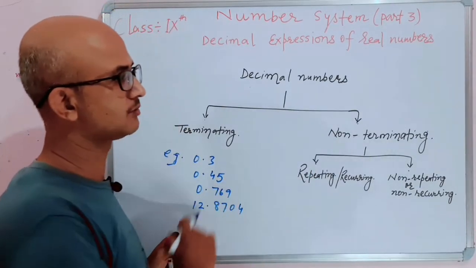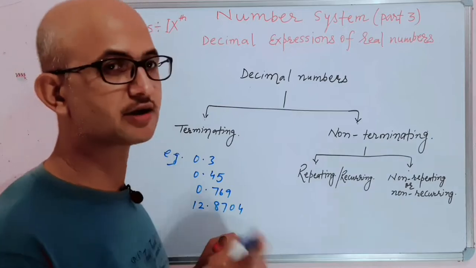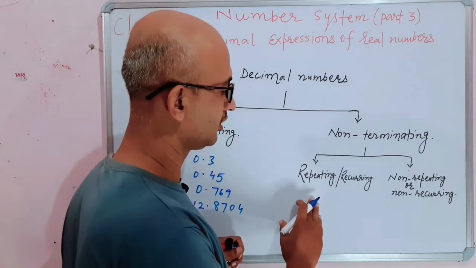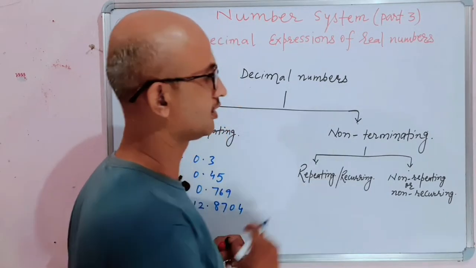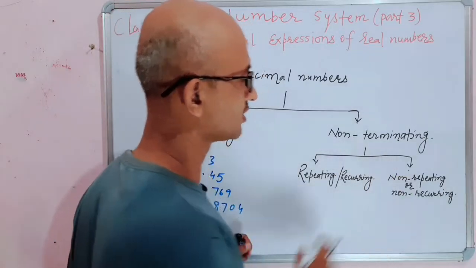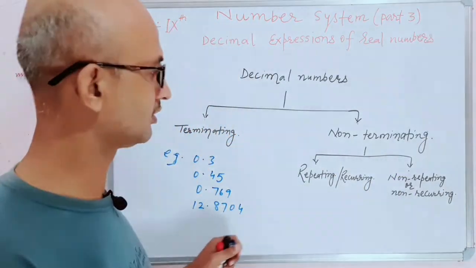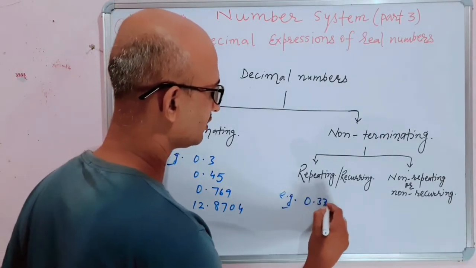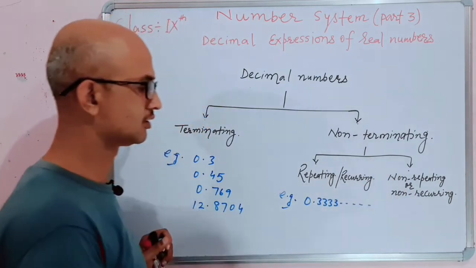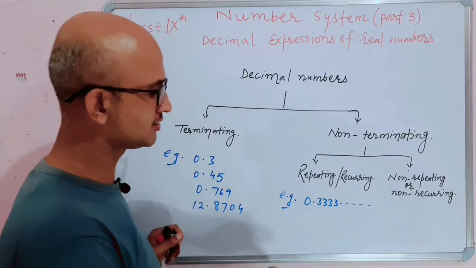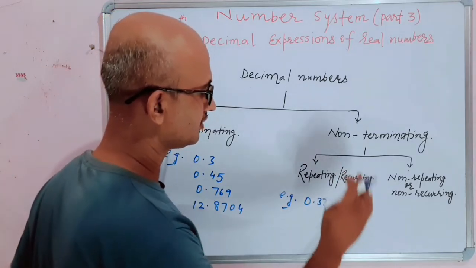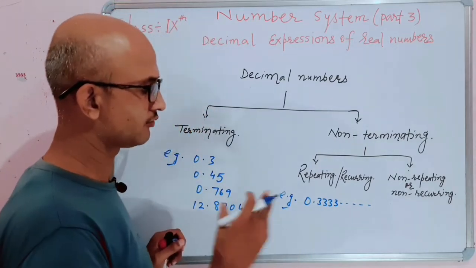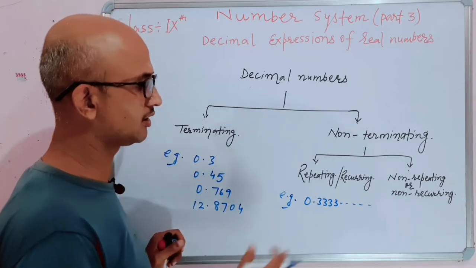Non-terminating decimal numbers do not terminate, that is, they do not end. They are also of two types, repeating, which we can also call recurring, and the second one is non-repeating, non-recurring. Repeating decimal numbers, for example, 0.333 and so on. In this decimal number, we can see that the digits do not end and the digits keep coming again and again.